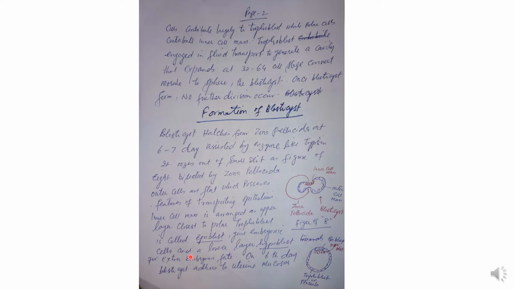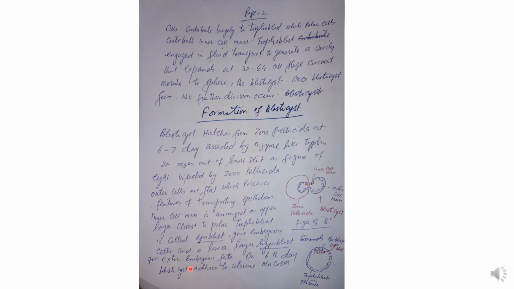The upper layer gives the embryonic cells, the epiblast, and a lower layer, the hypoblast. This epiblast will divide into another layer below it. Here we will show you next. The name given to the layer below the epiblast is hypoblast.